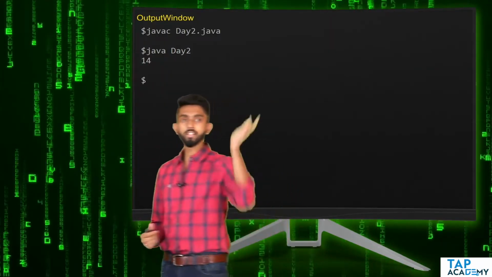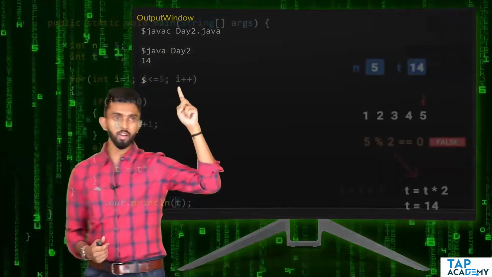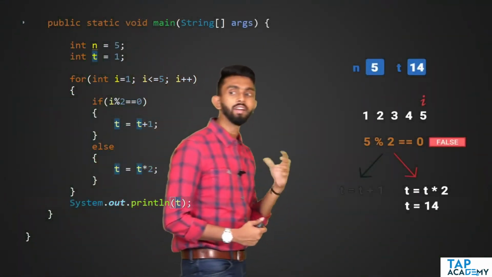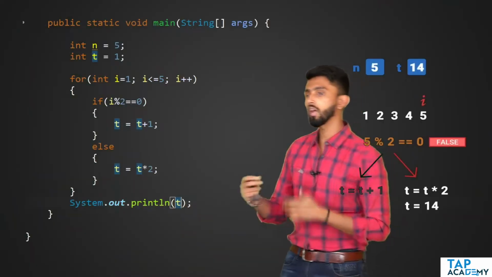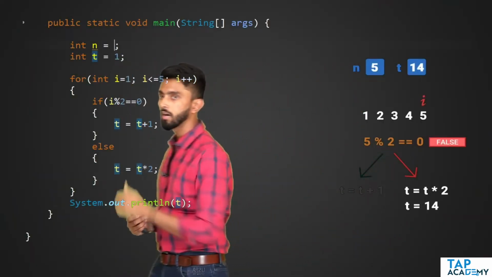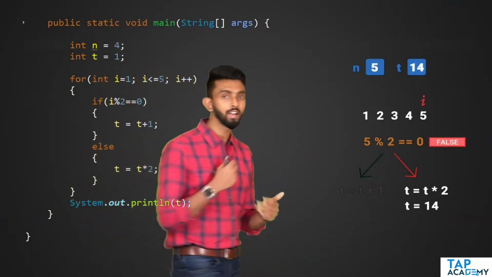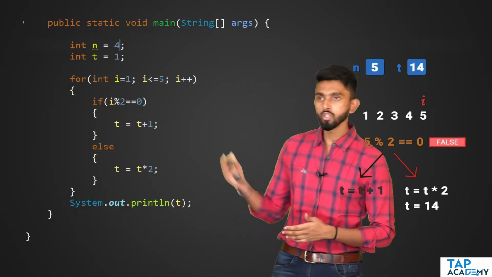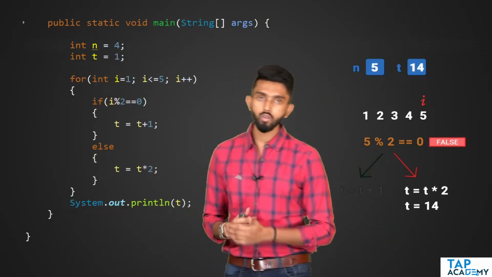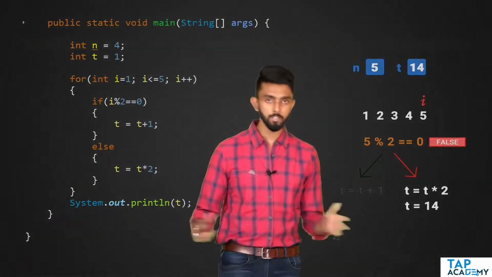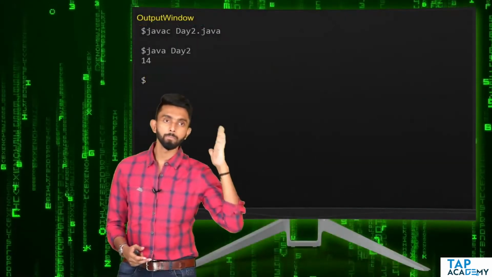No problem. Let's make n as 4. If I re-execute this, if I make n as 4, then I should get the value as 7. Right? So let us see whether it works correctly. Total height should be 7 meters.